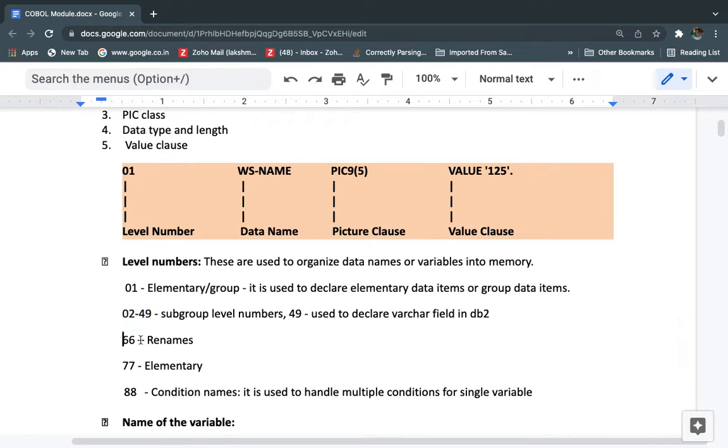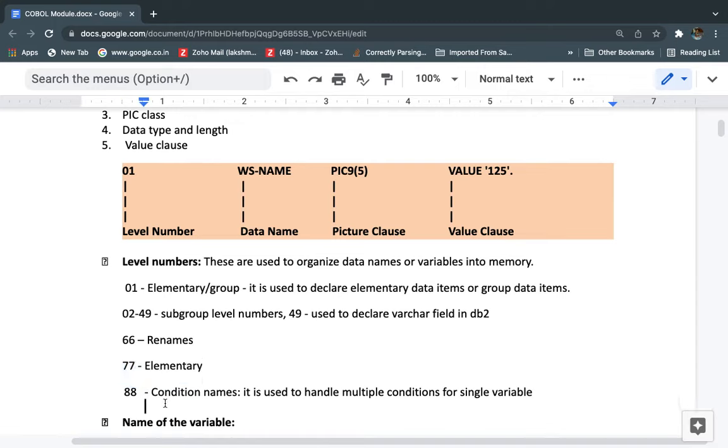Next, 66 and 77 we can use. 66 is for renames, and 77 is for an elementary data item, meaning a single individual one. It doesn't depend on any other variables, and it does not come under any variable or group, so we can define such variables with the 77 level number. The next one is the 88 level number.